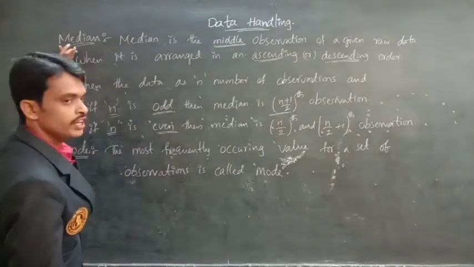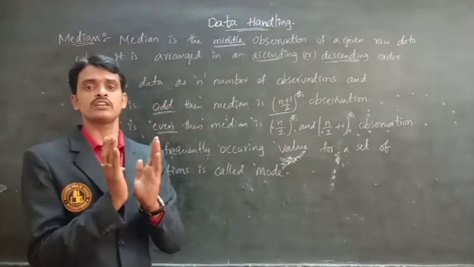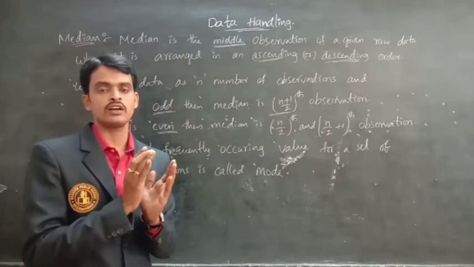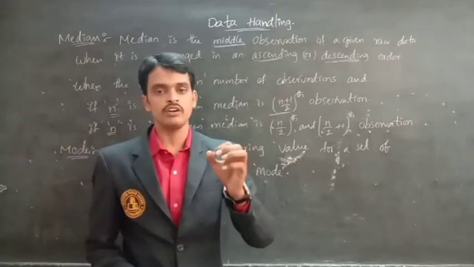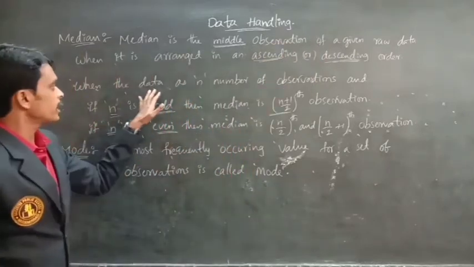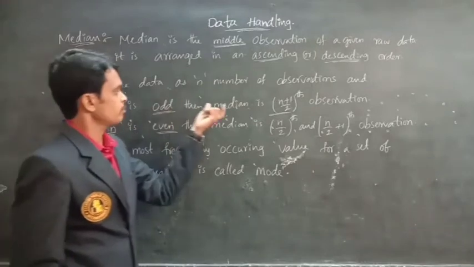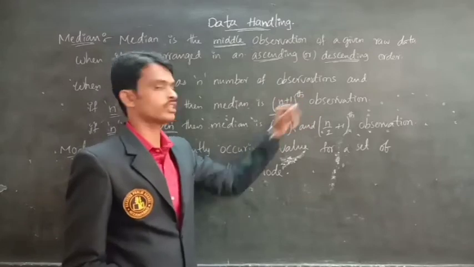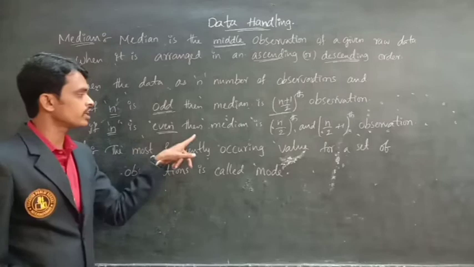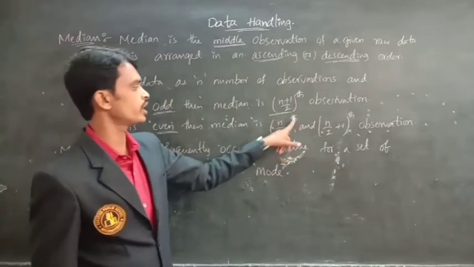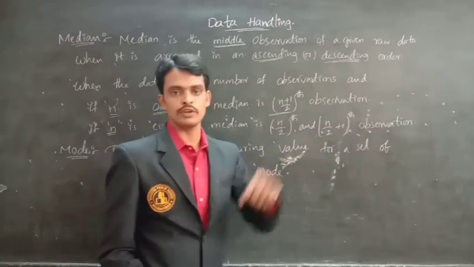Median is the most middle term of the given data when it is arranged in ascending or descending order. If the data has n observations and n is odd, then the median is the (n plus 1) by 2th term. If n is even, then the median is the n by 2th and (n by 2 plus 1)th observation.